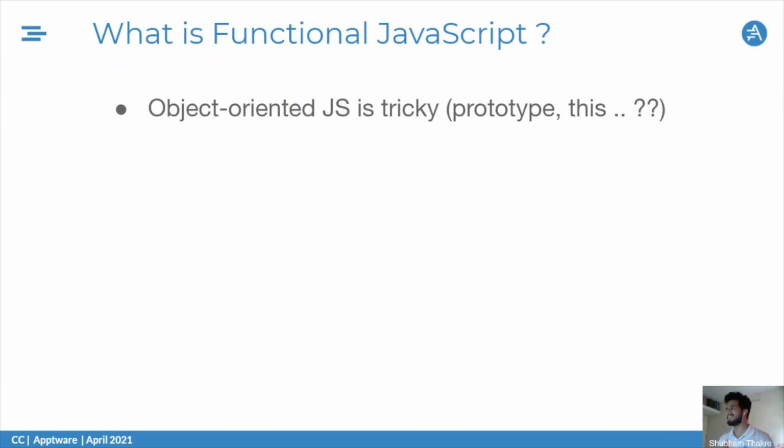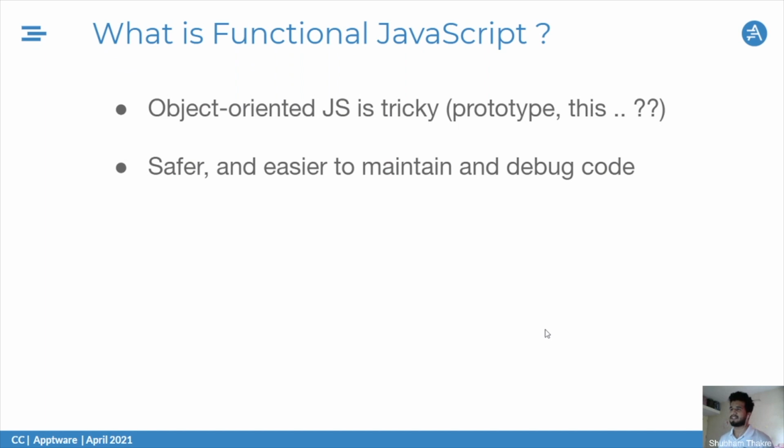Has anybody, as a beginner in JavaScript, heard what prototype inheritance is? It's super confusing at the very start. So that's why functional JavaScript comes into the picture. It helps us write safer and easier code, and to maintain and debug our code as well. Functional programming makes it easier and safer to debug and maintain our code. Also, it helps us maintain a good project.